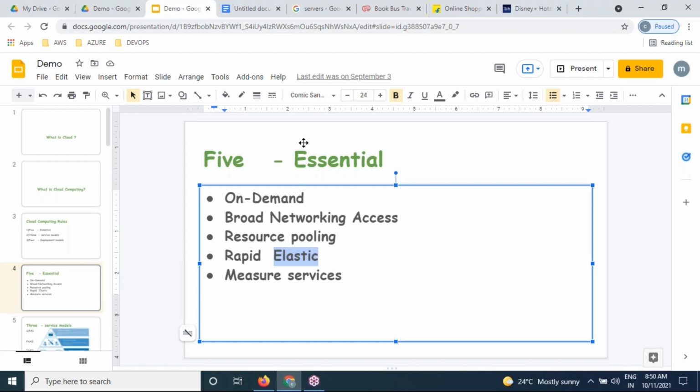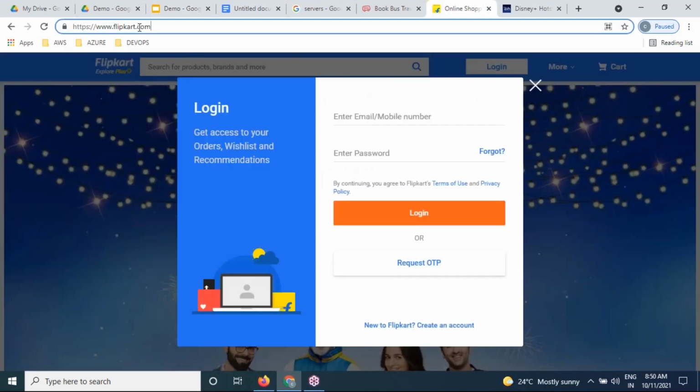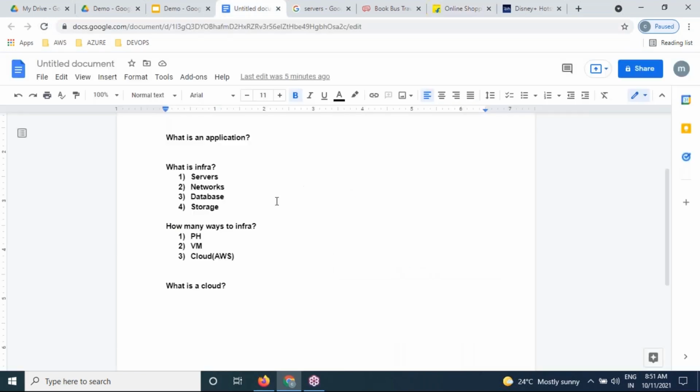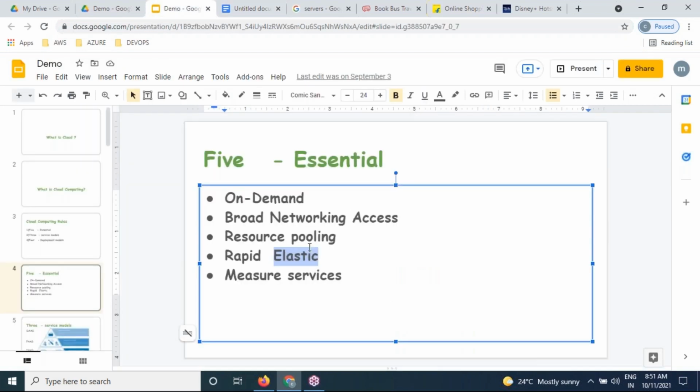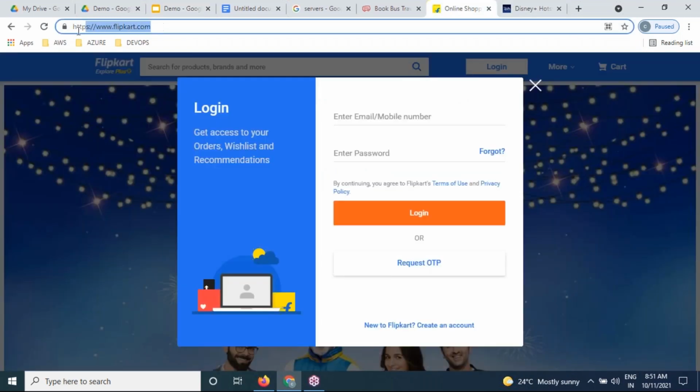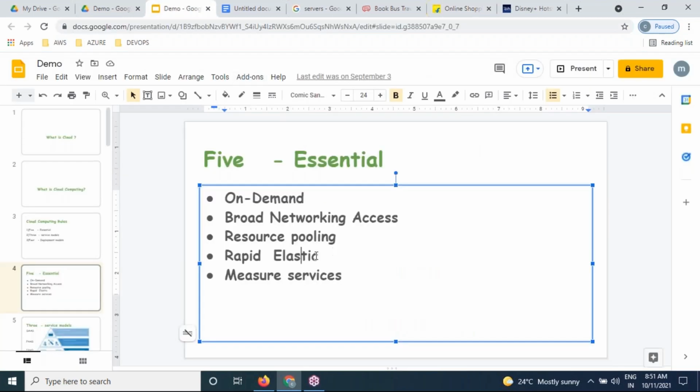Flexibility. Got it? So based on our customer load, we are able to increase or decrease our infrastructure at any point of time. It's nothing but elastic. Based on customer load, our infrastructure will be increased or decreased.